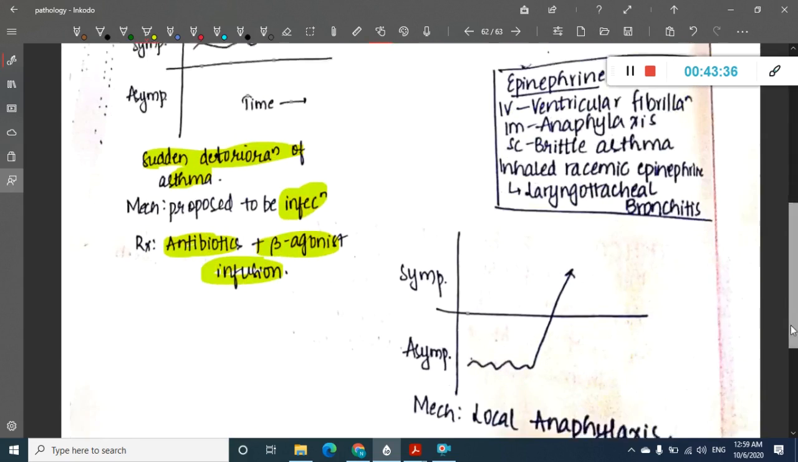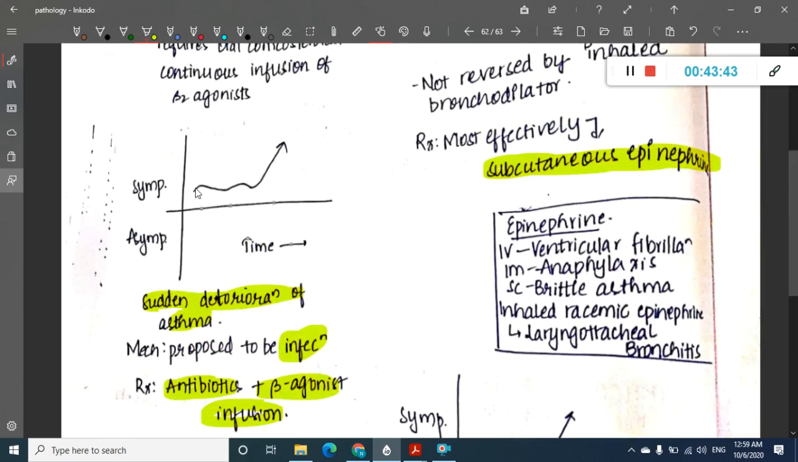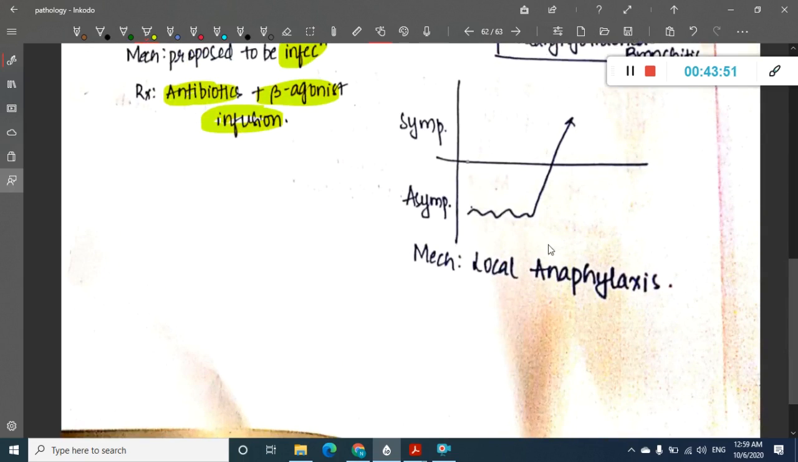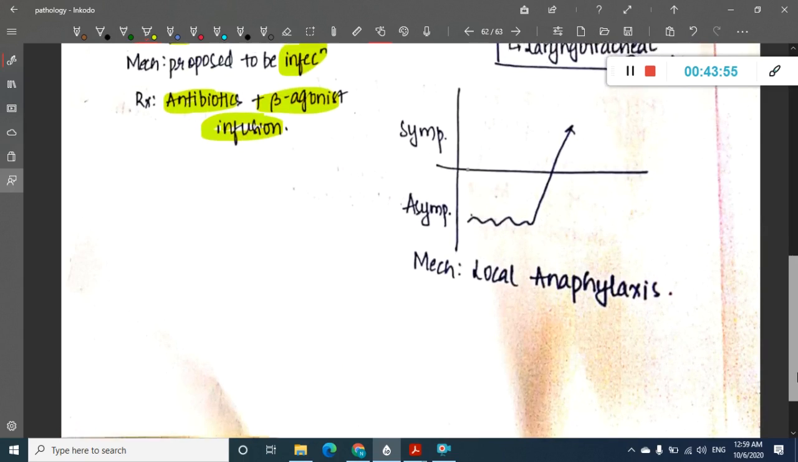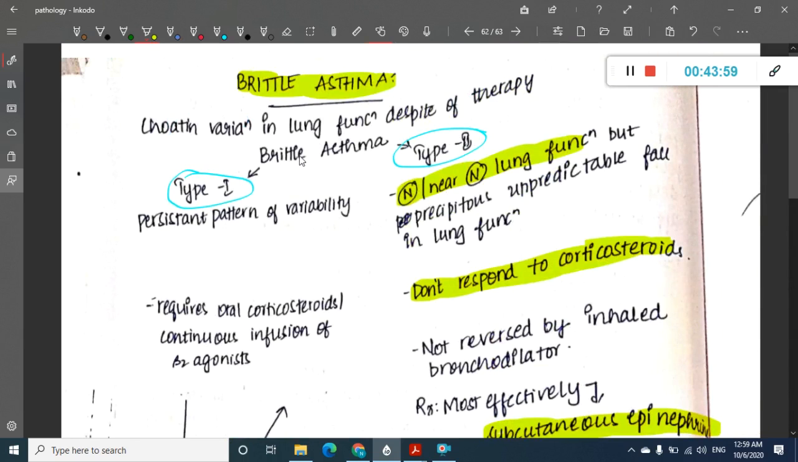Here, if you see, the patient is asymptomatic and suddenly he develops symptoms. In type 1, the child will have some symptoms and suddenly there will be deterioration. In type 2, the child is asymptomatic and suddenly there is deterioration. Here the mechanism is local anaphylaxis. So these are the differences between type 1 and type 2 brittle asthma.